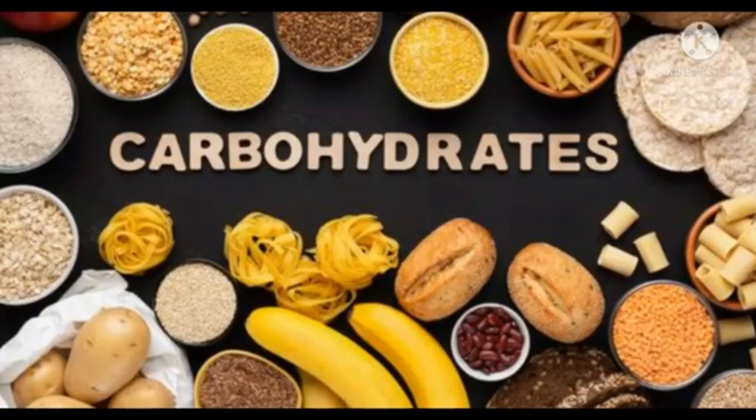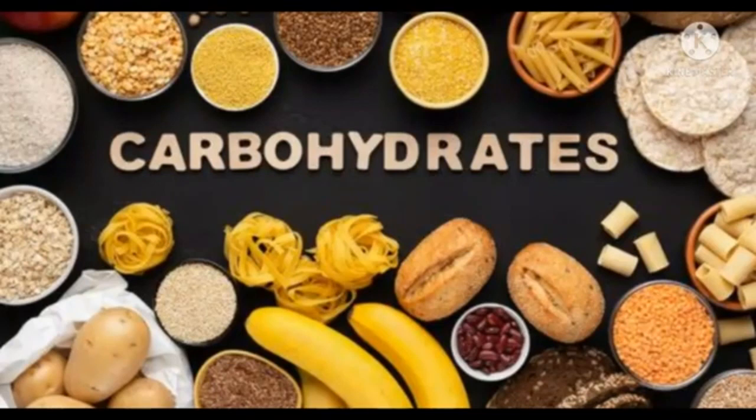The major nutrients required by our body are carbohydrates, proteins, fats, vitamins and minerals. So we discussed carbohydrates. Carbohydrates are energy giving food.